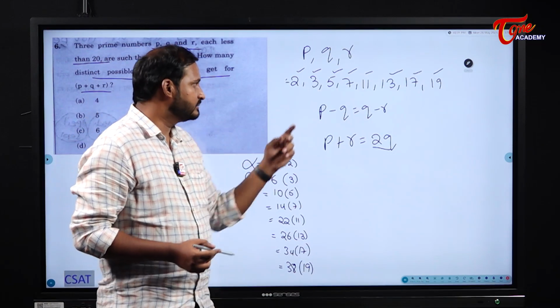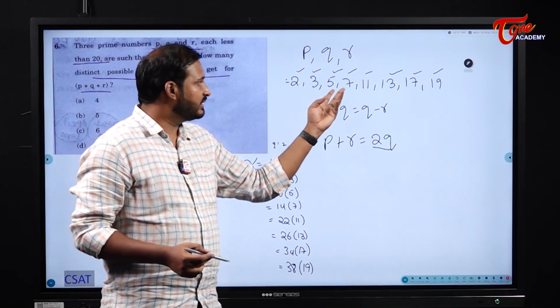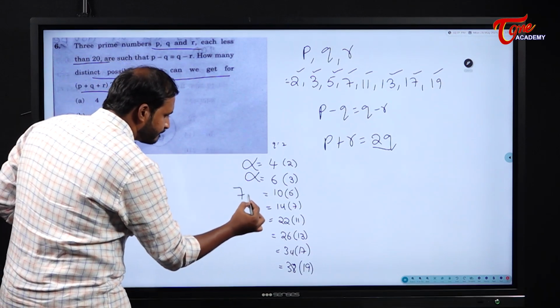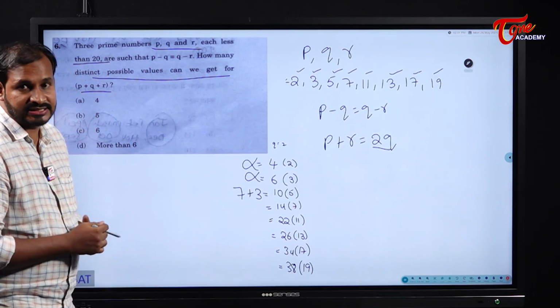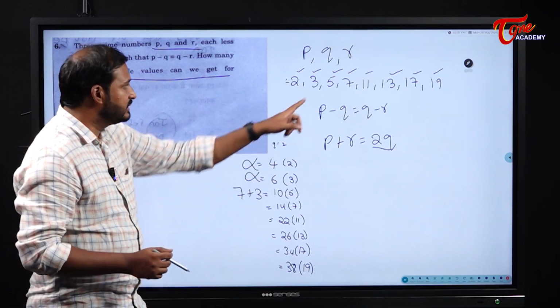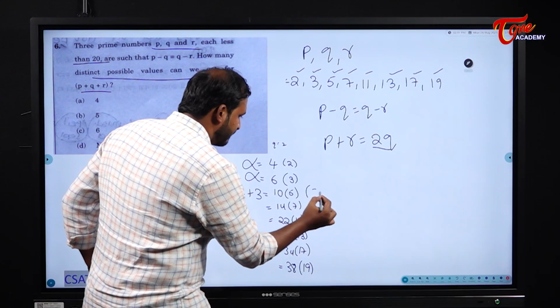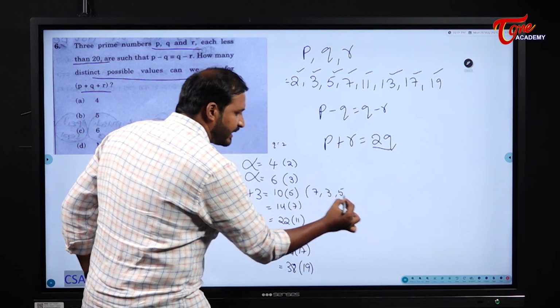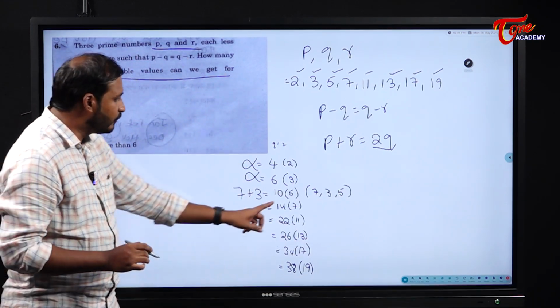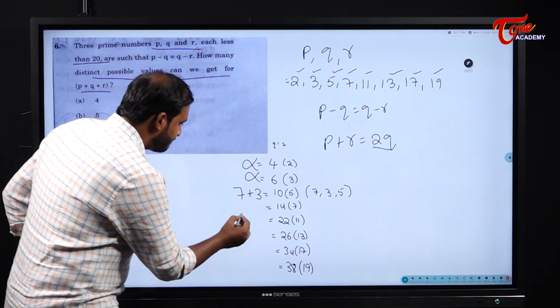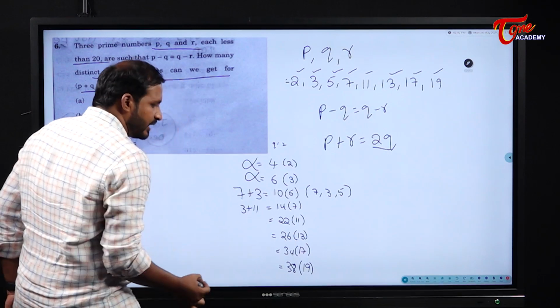Next it is 10. 3 plus 5 is 8, or else 7 plus 3 is 10, right? So one chance for me: 7 plus 3 is 10. Yes, this is a pair. So the pair I can have is 7, 3 and 5. Put that aside. Next 14. If I add 3 plus 11, what does it become? 14.